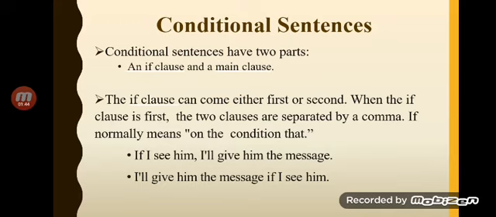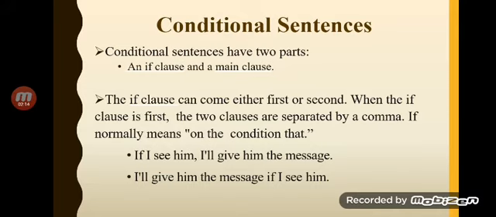So did you get that idea? The very first point that we are talking about is that a conditional sentence is often made up of two parts. Number one is the if part, the if clause, and then the main clause. The if clause is always going to be a subordinate clause. The if clause can come at the beginning of the sentence, or it can come later.